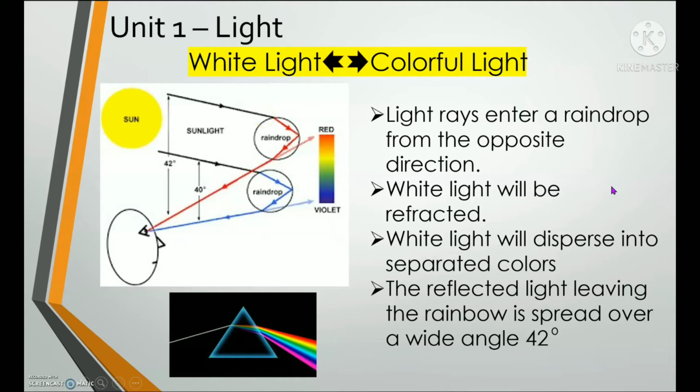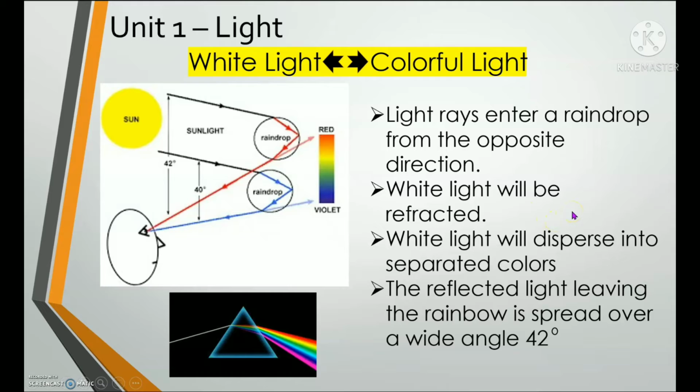Okay, now let's read first the second bullet. Repeat after me. White light will be refracted. Very good. So as I said, light travels slowly in water. That's why the light will bend or will be refracted. Okay, so the light is refracted. Next, let's read the third bullet.